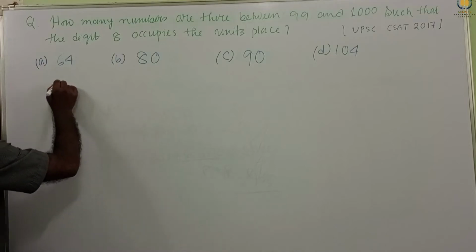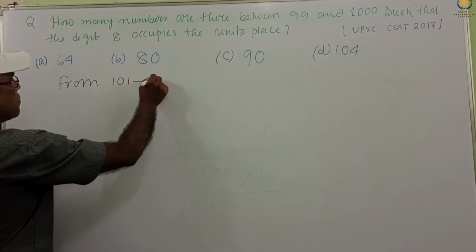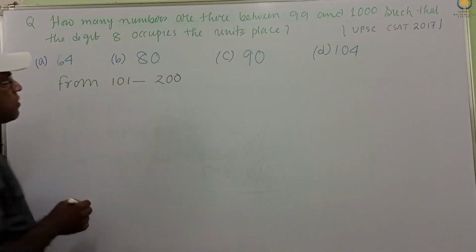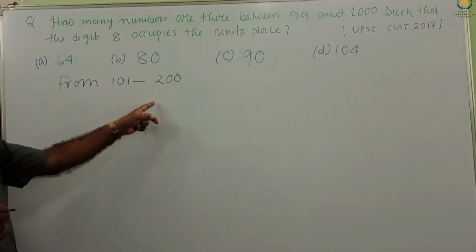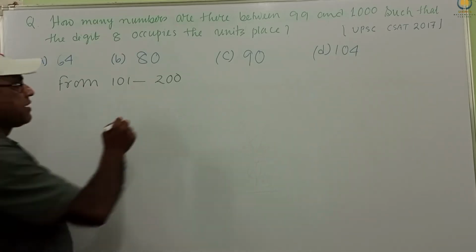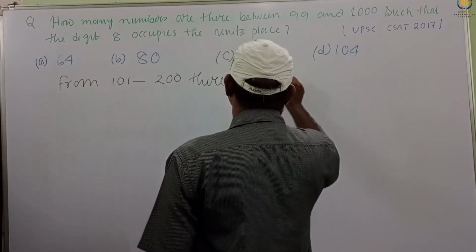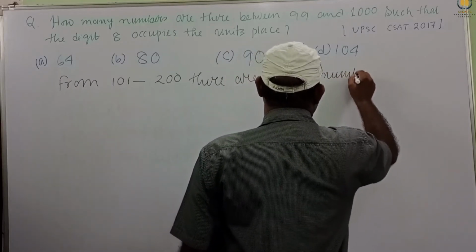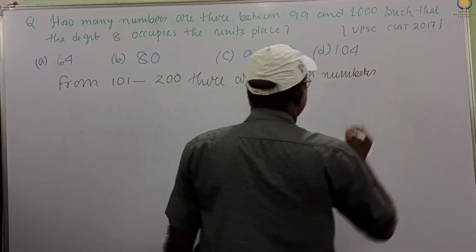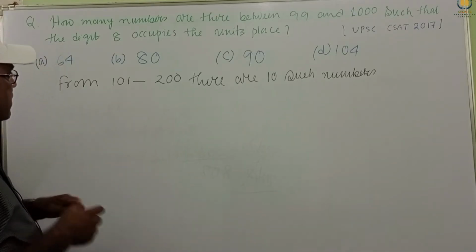So from 101 to 200, there are 10 such numbers. There are 10 such numbers. So how many numbers do we have with 8 in the unit place?